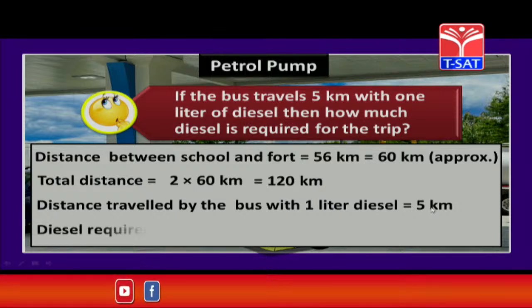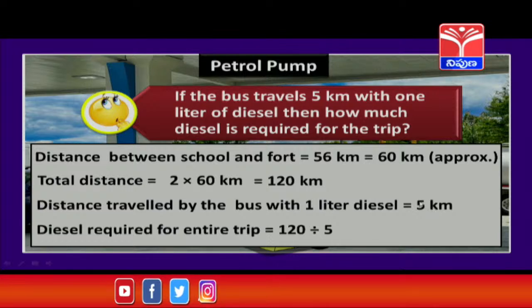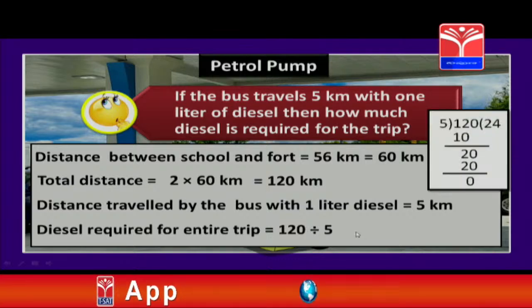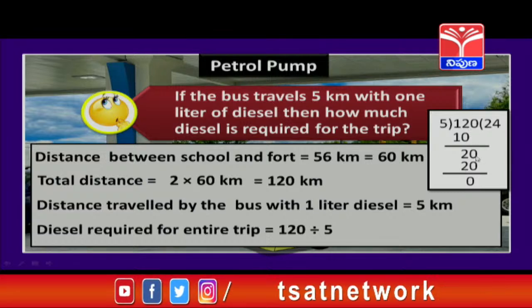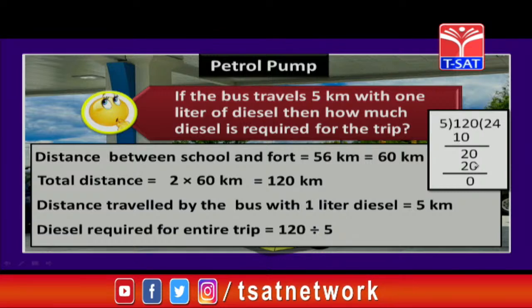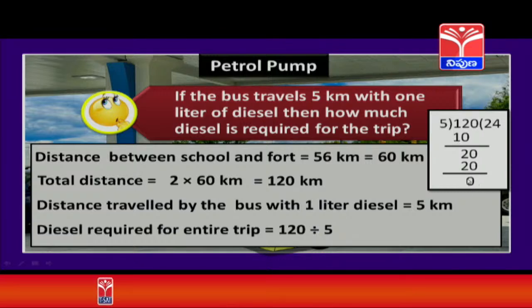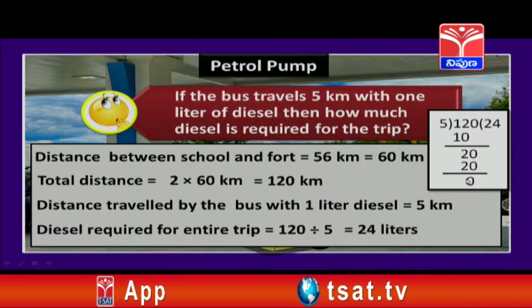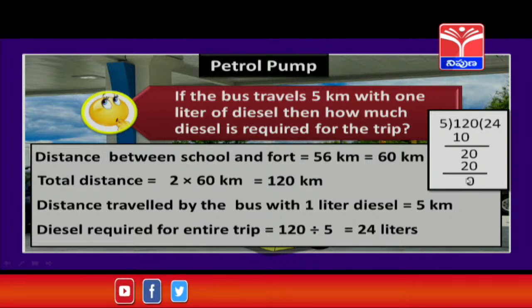Now let us see how much diesel is needed for the entire trip. So that is the total distance, 120 kilometers, divided by 5. Now on division, you can notice, children, here we are dividing 120 by 5. So 5 goes 2 times in this. So 10, write it here, and then we bring this 0 down. 5 goes 4 times, 5 fours are 20. So you get the remainder as 0. That means the answer you got is 24. That means the diesel required for the entire trip is 24 liters.